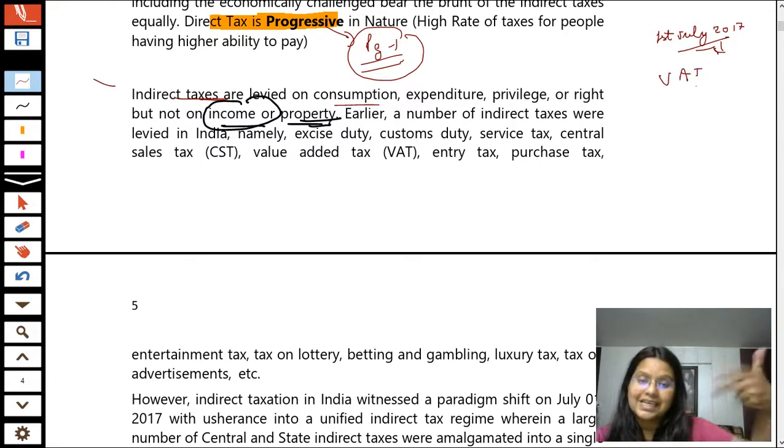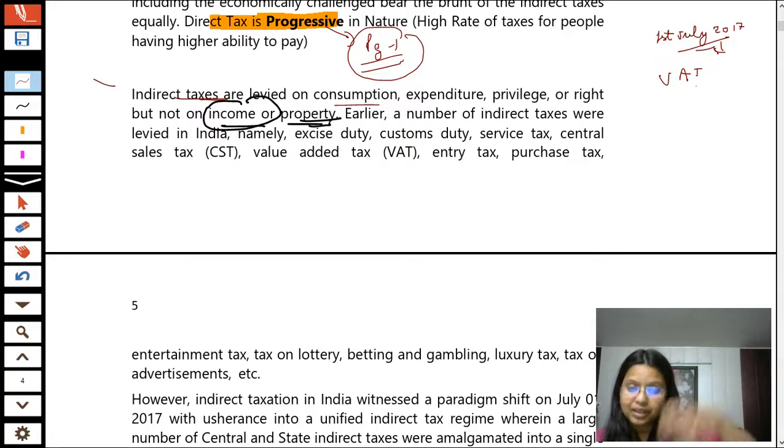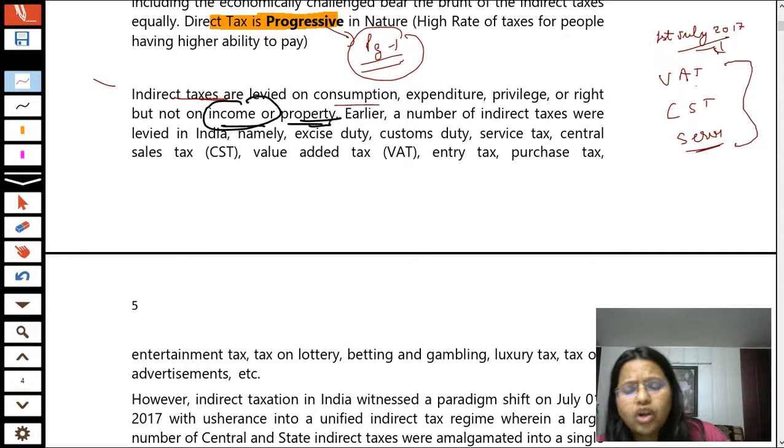The person doing an interstate sale, that is a person of one state selling to another state, had to charge CST, central sales tax. The person providing services had to charge service tax from the service recipients. And there were a lot of other kinds of taxes, for example tax on lottery, tax on betting, gambling.